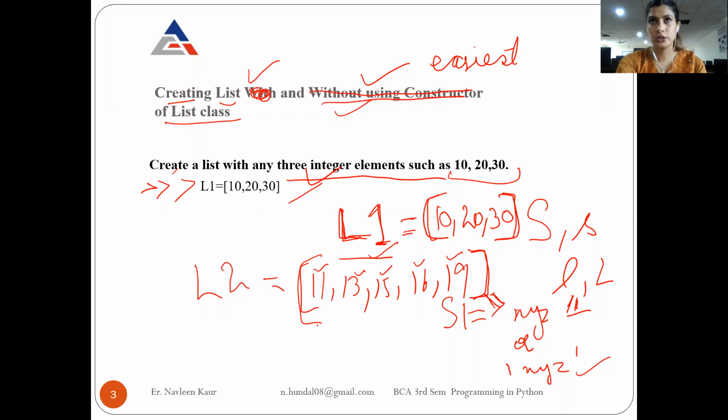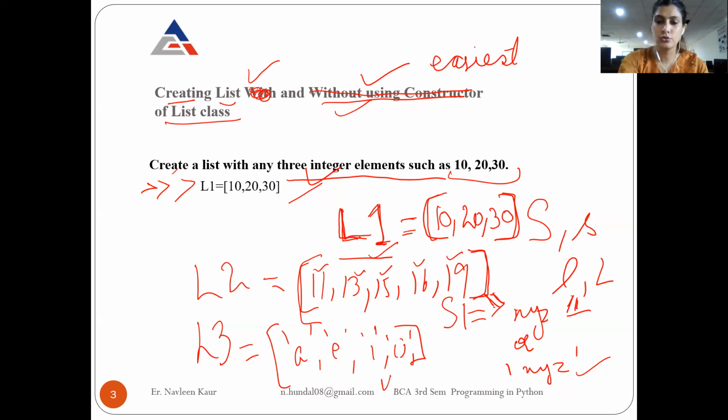Now, if the question is to create a list of 5 strings, where the length of the string is not mentioned, how do you create the list of strings? Any 5 strings. Let it be A as one string, E as another string, I as another string, O as another string, and U as another string. If it is mentioned that the list should be a list of strings, you know that your strings should always be in single quotes.